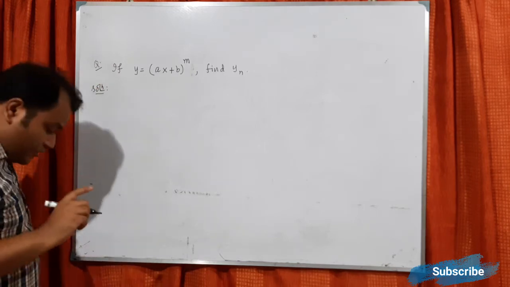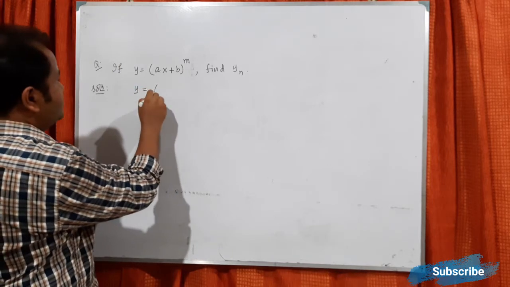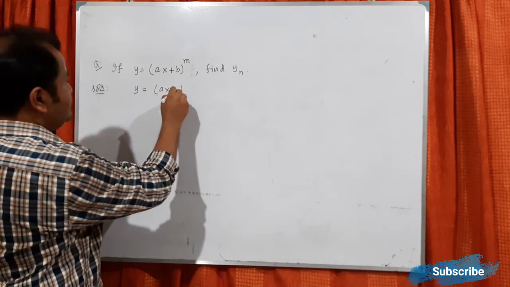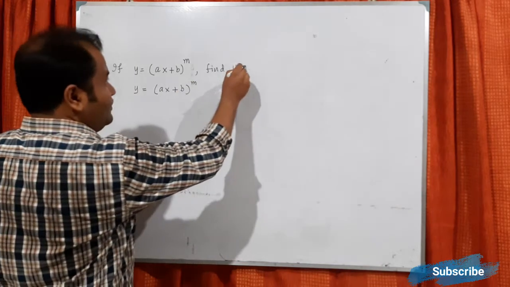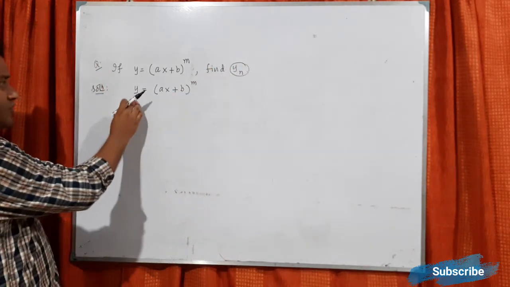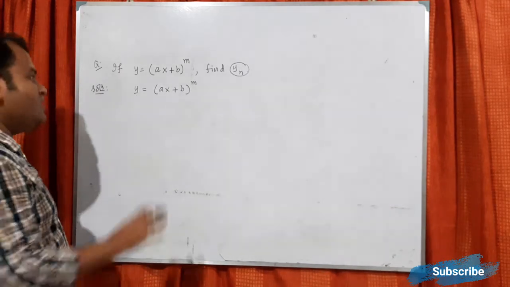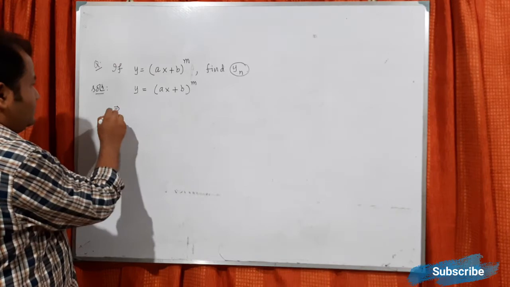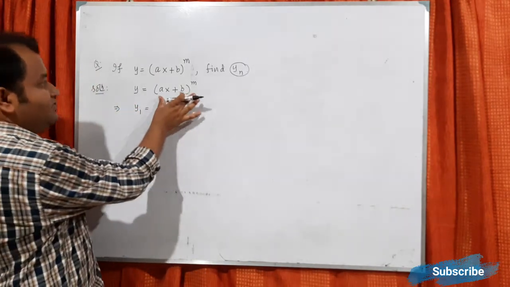You see, if you try to understand one problem, I think it will be okay. So y equals (ax plus b) power m. First of all, you have to find yn. So first of all, you have to find y1, y2, y3, and then finally you find yn. Let us calculate y1. y1 means the first derivative. So what will be the derivative of this one?